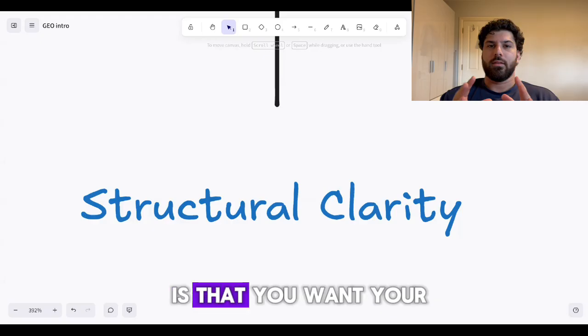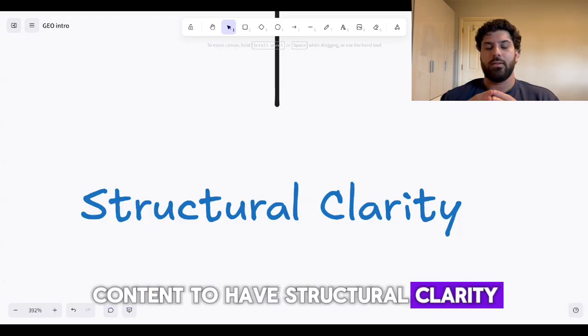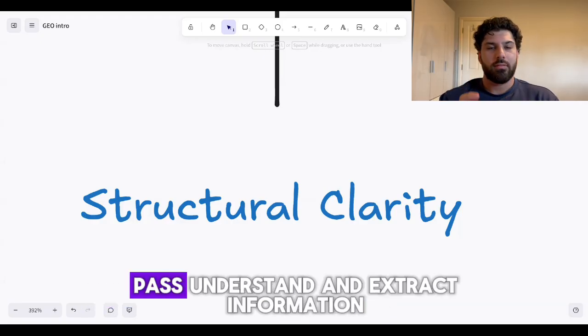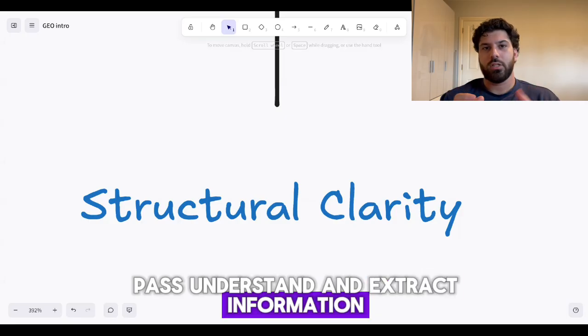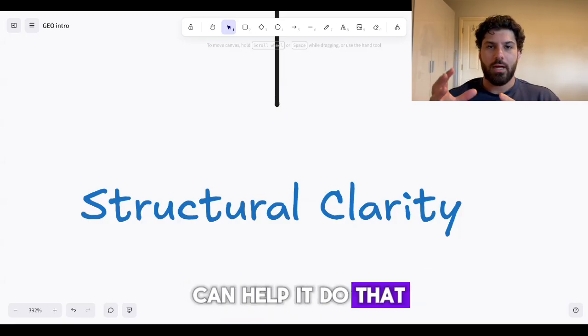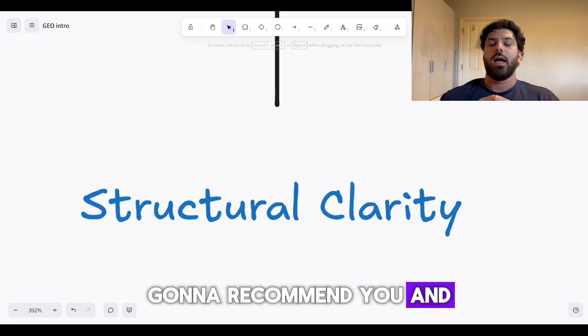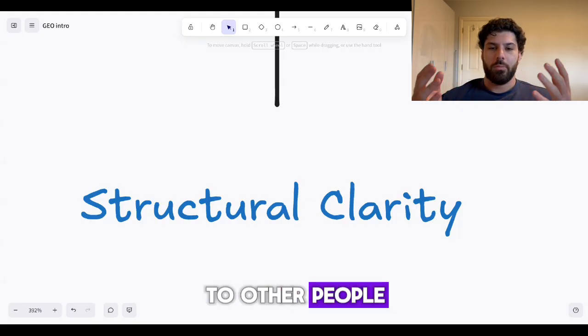But the main thing is that you want your content to have structural clarity so AI can easily parse, understand, and extract information, because the easier you can help it do that, the more likely it's going to recommend you and suggest your answers to other people.